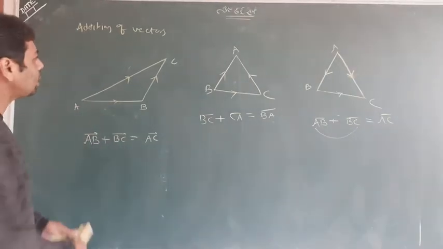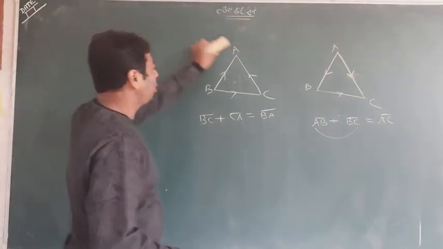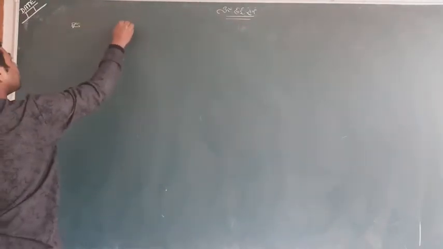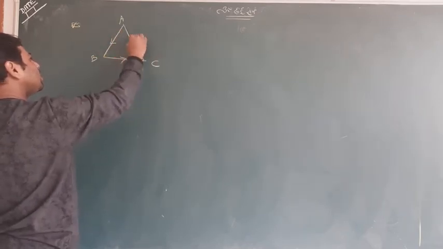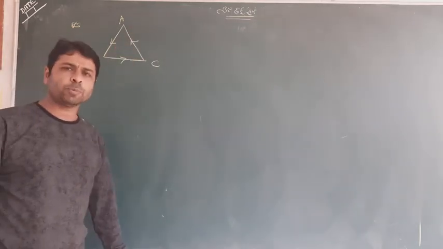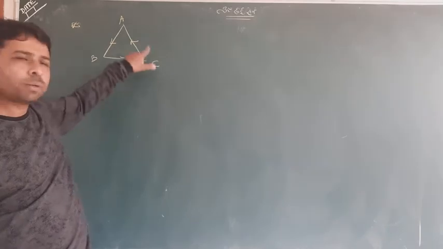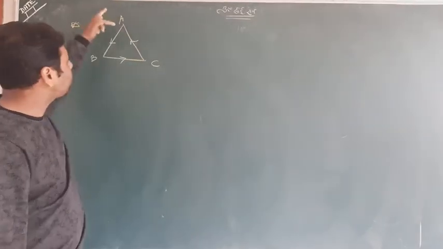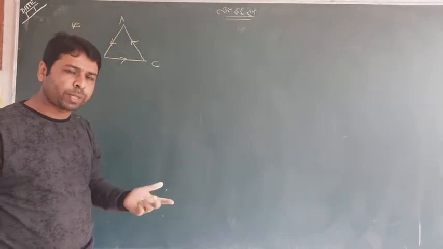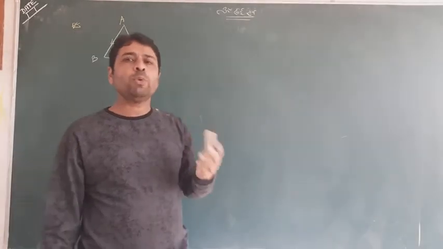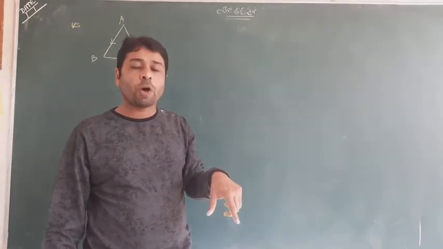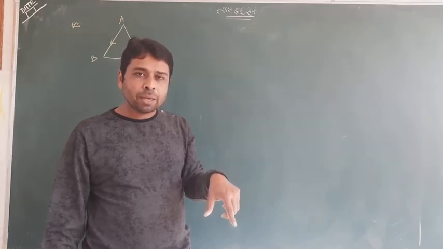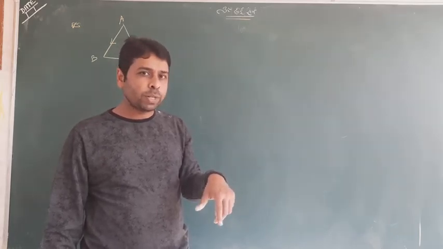And by this concept, I want to pull your attention towards one important concept. Can you see the concept? Look at it. If this triangle is given, and I am intentionally making this direction, clockwise or anti-clockwise, we have a direction. Look at AB, BC and CA. What will be the answer? I want to find the addition of all the vectors taken clockwise or anti-clockwise in the triangle, meaning I am finding AB plus BC plus CA. What will come? Okay, look.